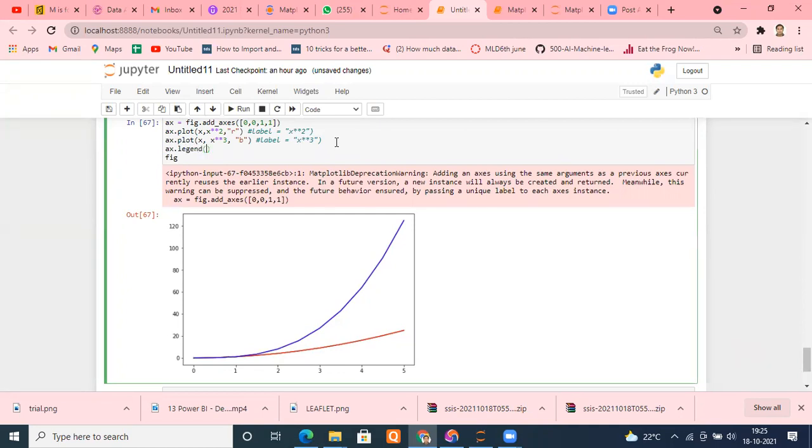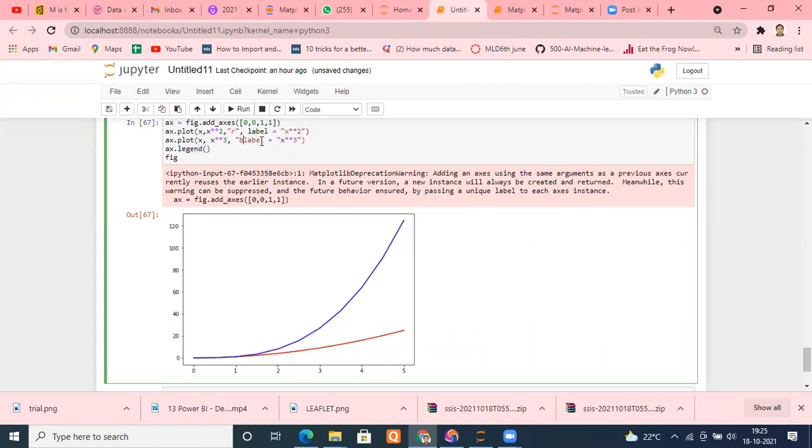Legend. Okay, this was put in. And where will the legend take from? This legend will be taken from these labels that you are assigning here. Whatever label you are assigning here, it will take from that. So let me uncomment that now. Now it will be fine.